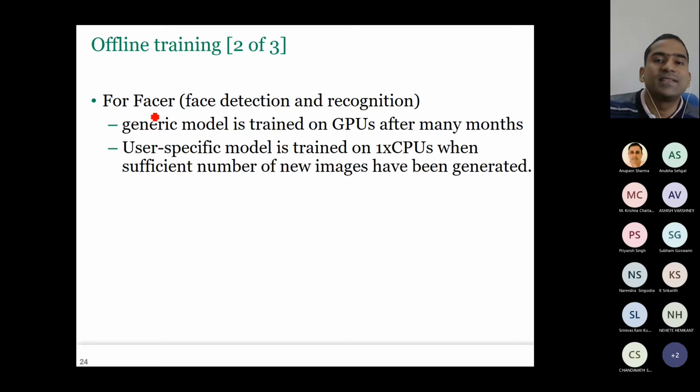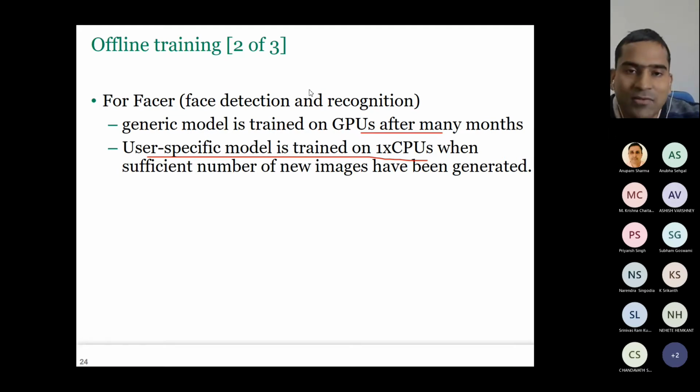So here's an example for FASER. Generic model is trained on GPUs. A user-specific model is trained on CPUs when a sufficiently new number of images have been generated. Because see, everybody needs some training, right? Suppose you become expert in English. After you find out there are some more technical words which have appeared, I should learn, I should improve my English.